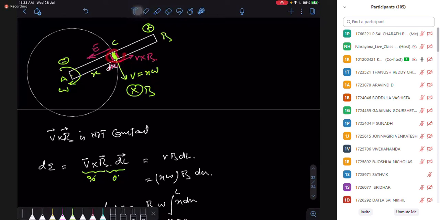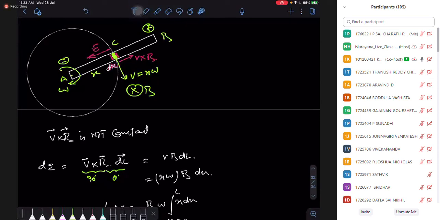So I take a differential dx here. For this dx, I can say my velocity is x omega. Magnetic field and the velocity are at 90-degree angles, and the direction of v cross B is in the direction of my dx. The dx here is my dl.